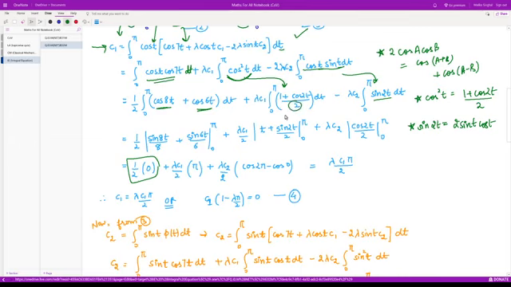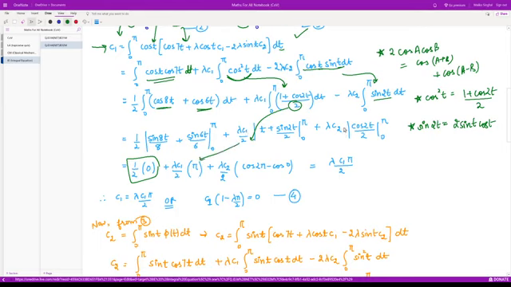This 2 I have taken out common. Then t, and the integration of cos 2t would be sine 2t divided by 2. The limits from 0 to pi, so it would be pi, then sine 2 pi would be 0, then t is 0, and then sine 0 would be 0. So ultimately we'll have lambda c1 upon 2 into pi, right?